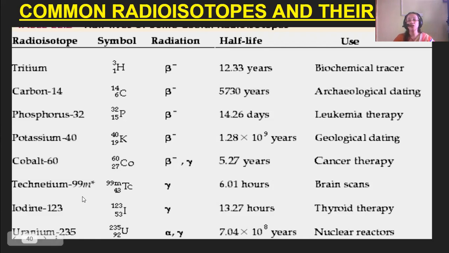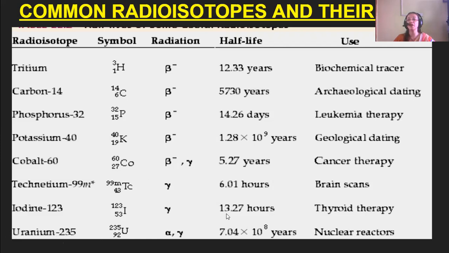Then technetium-99m, where 99 is the mass number and 43 is the atomic number. It has gamma radiation, 6.01 hours half-life, and it's used for brain scans. Then iodine-123. 123 is the mass number, 53 is the atomic number, I is the symbol.